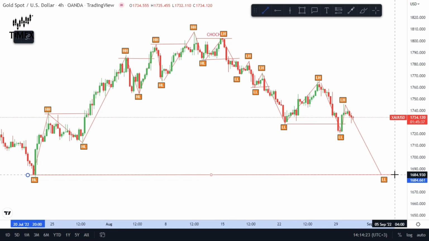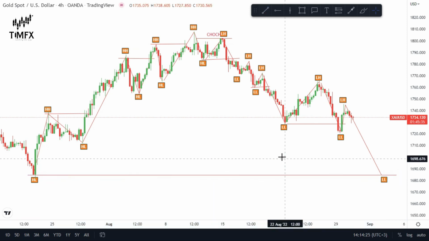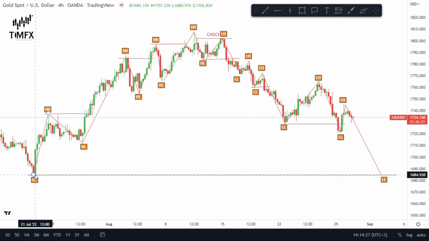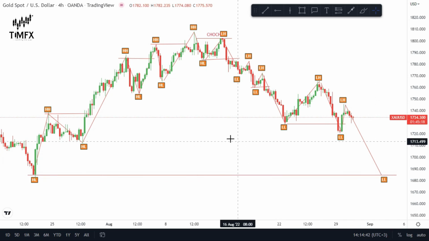You know, there's a saying that says history tends to repeat itself. So I use this as a baseline for my support region. So there's every tendency that gold is going to reach around 1685 in few days time, or max few weeks time. So that's just it about break of structure and change of character in the market.